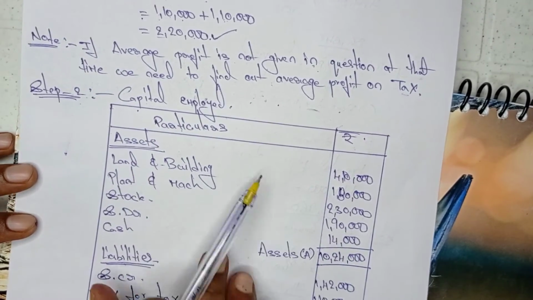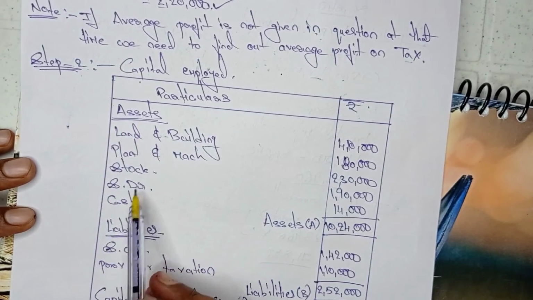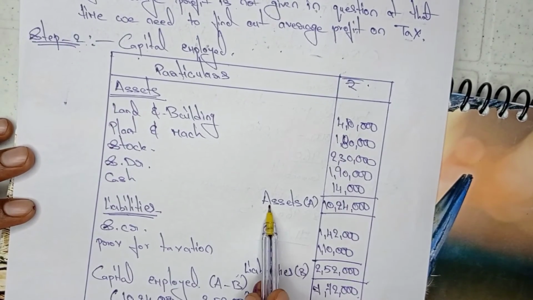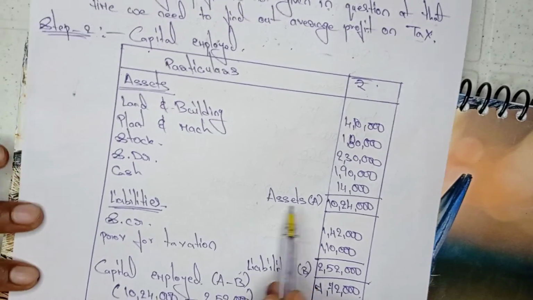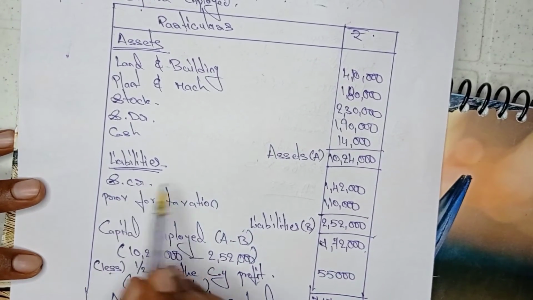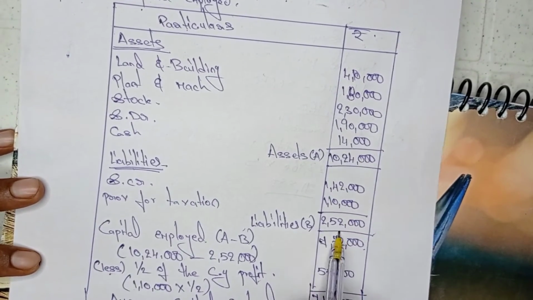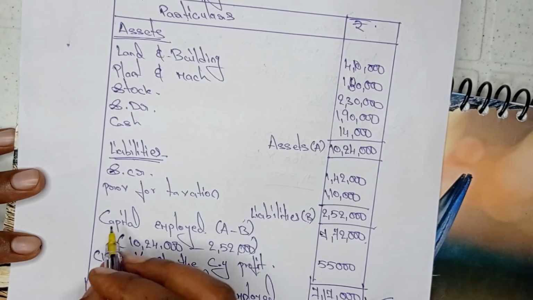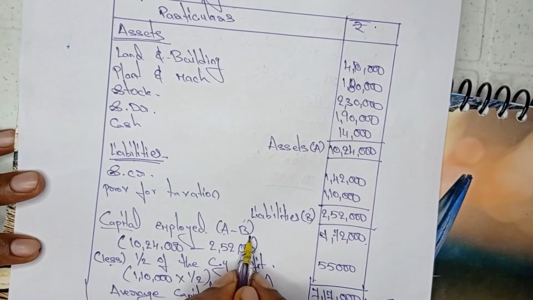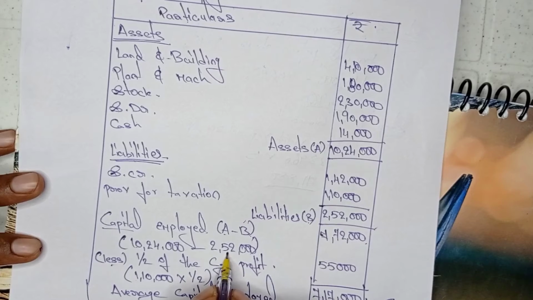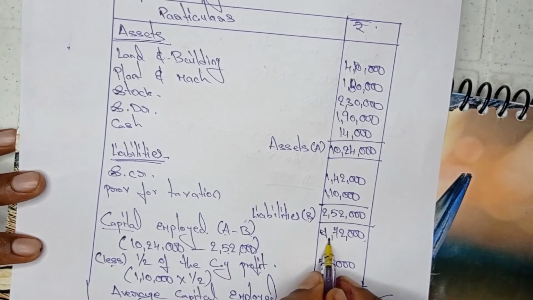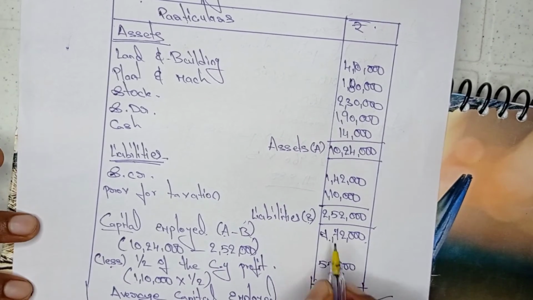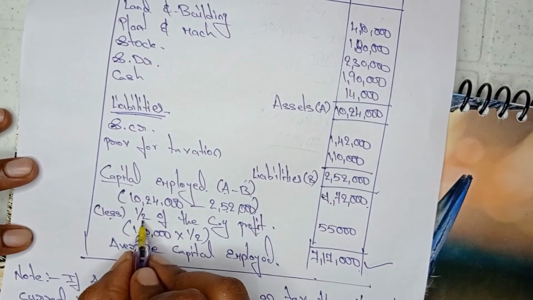Assets minus liabilities. First of all we need to write all the assets, that is assets A. Okay, then liabilities. After writing the liabilities we need to do the total, that is liabilities B. Now what we need to do? Capital employed is A minus B. Okay, assets minus liabilities, then we will get the figure 7,72,000, from which we need to minus half of